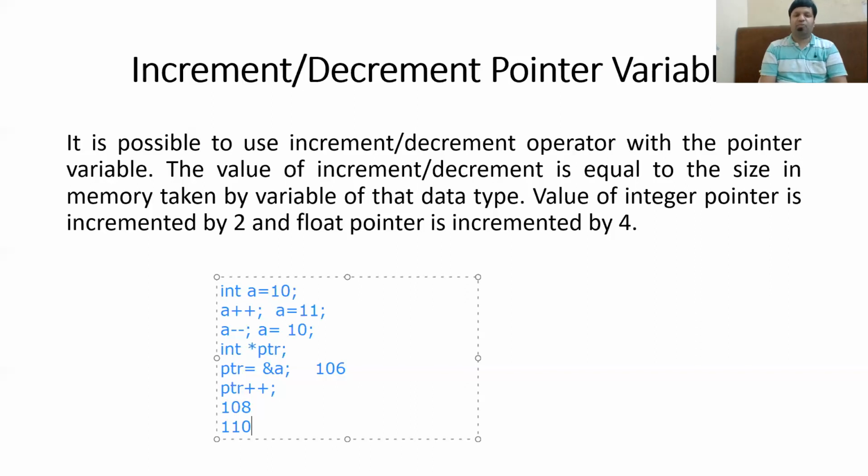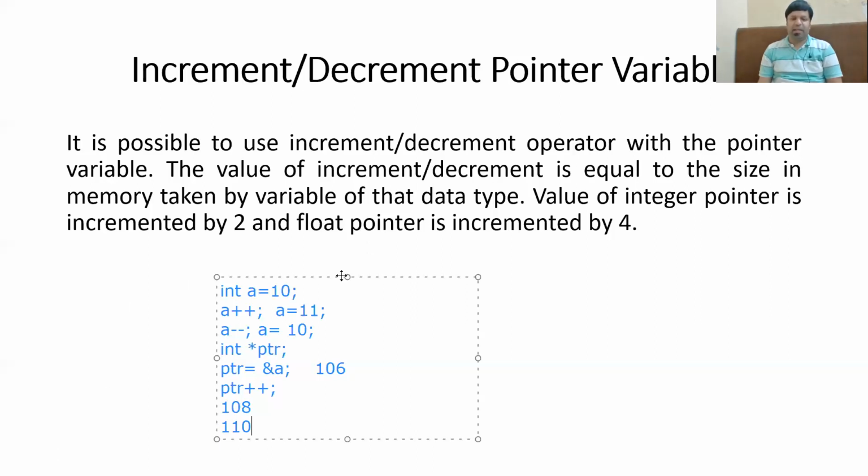Now that is why, as I told you in the last slide, C does not allow you to store the address of an integer variable in a float pointer, because then the increment and decrement will become very difficult. I hope this increment and decrement concept is clear.